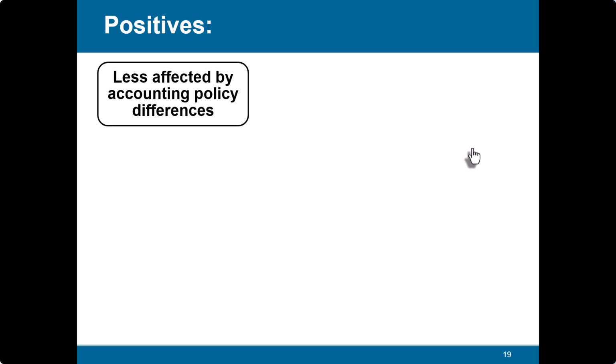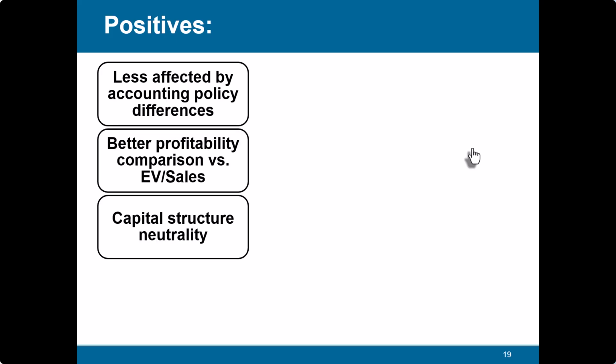Just read. So this is EV upon EBITDA, less affected by accounting policy differences, compared to the price earning ratio, because net profit is more dependent on accounting policies. EBITDA is before all that, so it is somewhere in the middle.